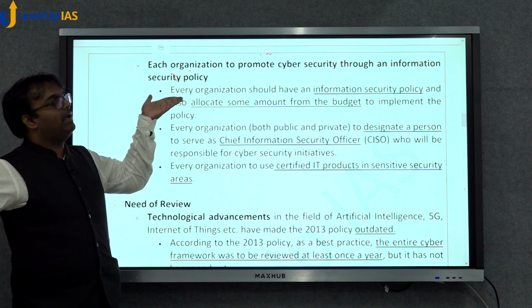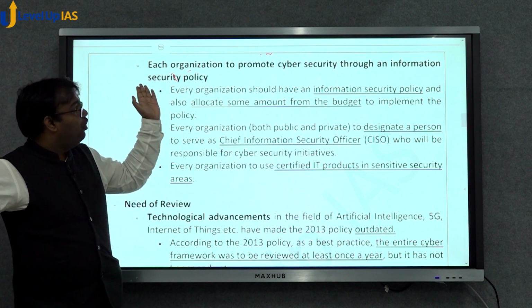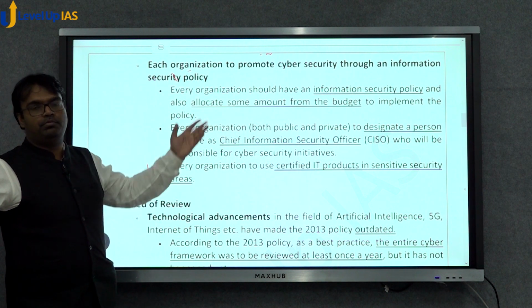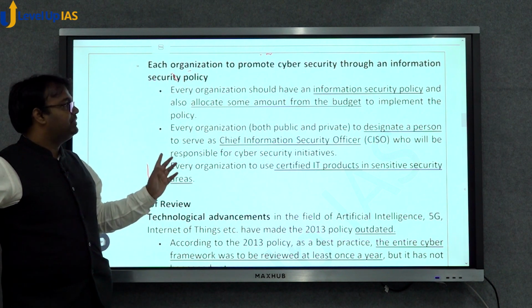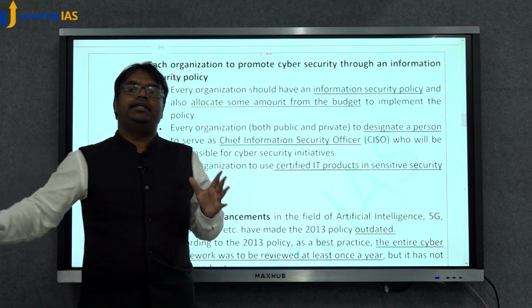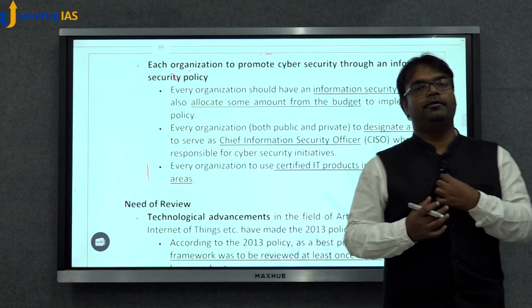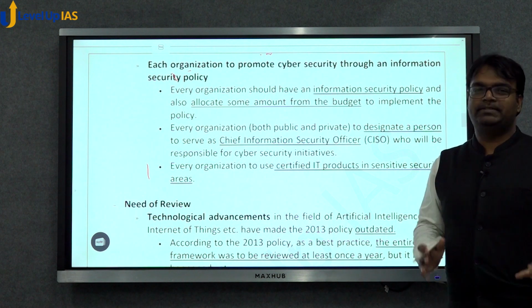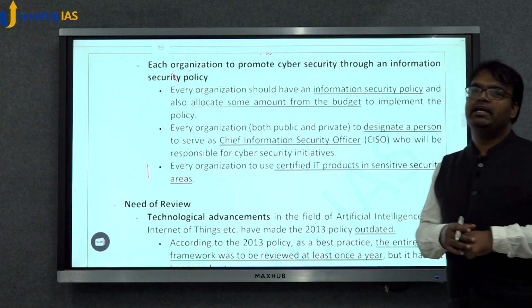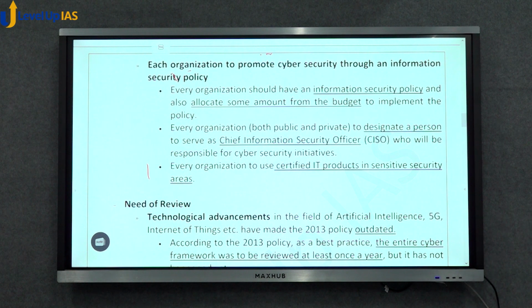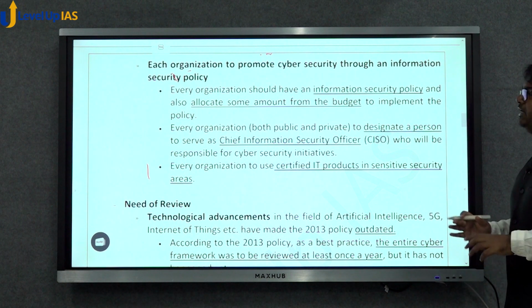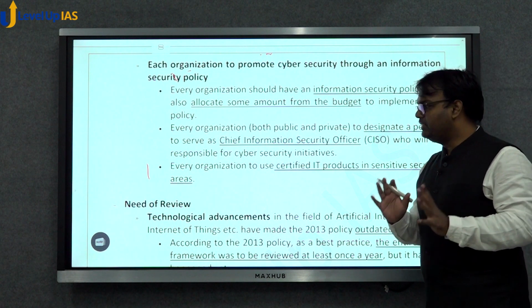This was one of the mandates of the cyber security policy, that organization-level cyber security would be promoted by these mechanisms. But we are saying that now we need to review this cybersecurity policy. Why? One core reason: implementation of this policy has been really poor, has not been really effective. That is one major issue.